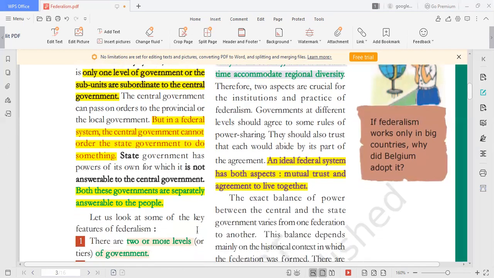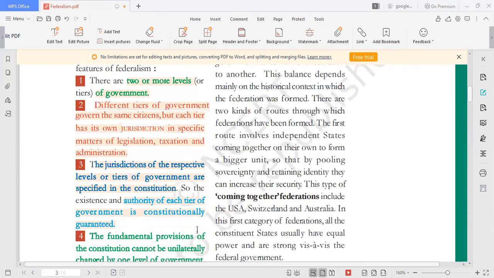Now let us move on to the features of federalism. What are the features of federalism? The first feature, it is obvious, is that in federalism there will be two or more levels of government. I mean central government and state government. There can be more levels. In countries like India, we have a third tier like the Panchayat Raj system, local self government. So we have two or more levels of government.